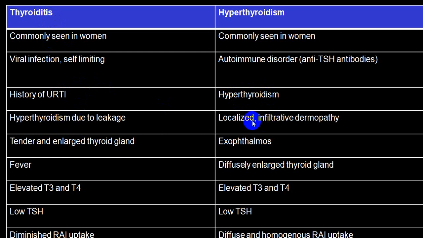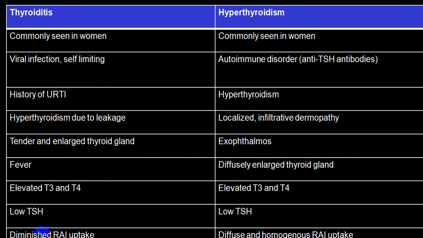This is because of localized infiltrations. Tender enlarged thyroid gland, while here it is usually non-tender and the person will have exophthalmos. Fever is a common feature in thyroiditis, while this is a diffuse smooth enlarged thyroid goiter. Elevated T3 and T4 in both, low TSH in both.